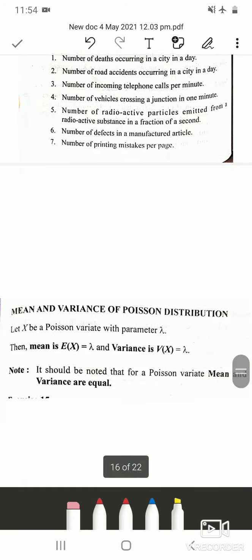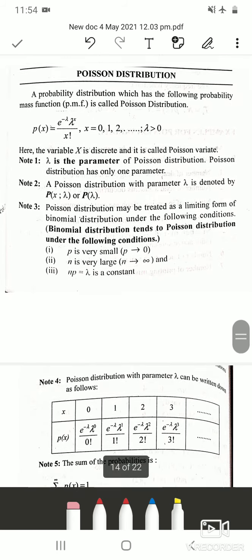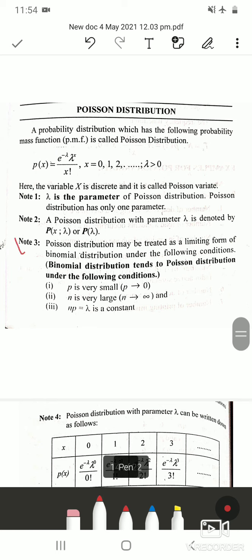We had seen in the property of Poisson distribution that a binomial distribution tends to Poisson distribution when N is very large and P is very small. These two conditions are satisfied in the problem we are solving now. Therefore, the binomial distribution problem is now to be taken as Poisson distribution.